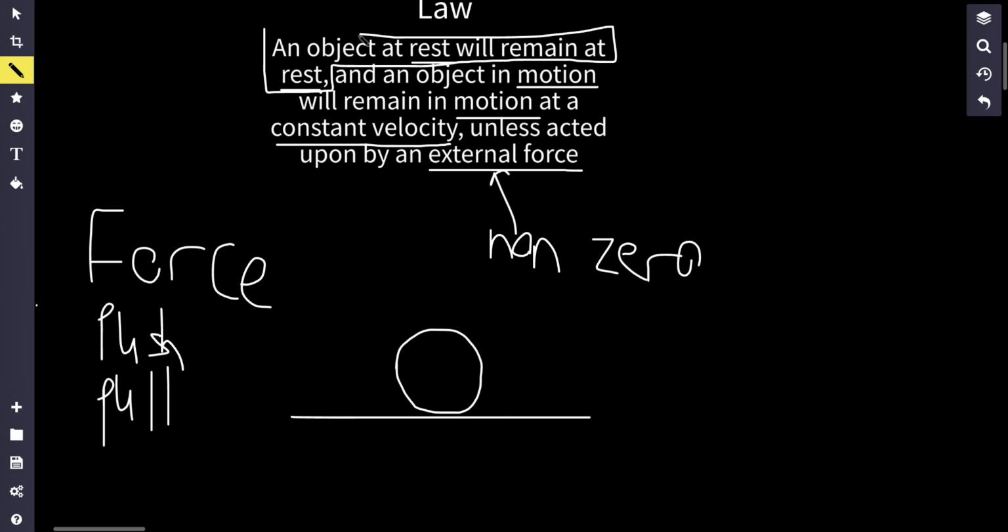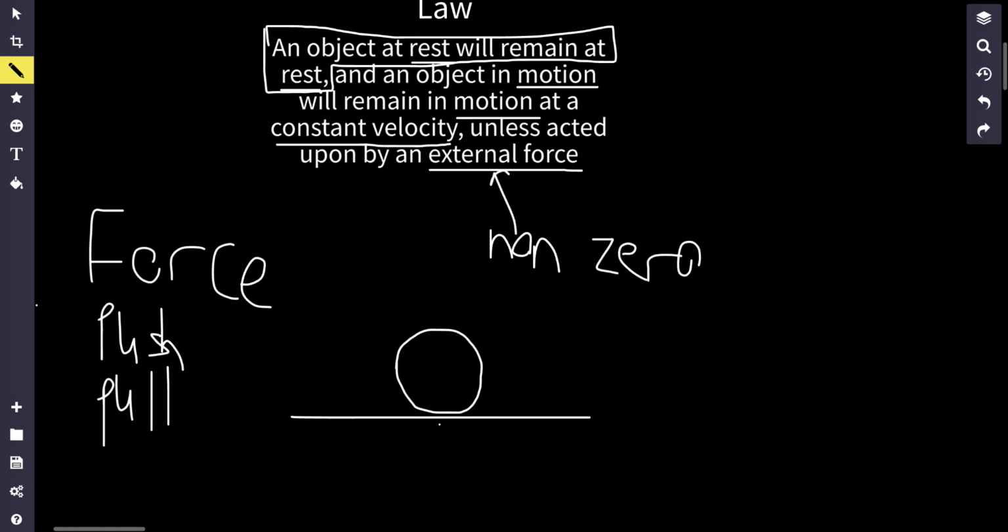Now, I would like to focus on this first part. An object at rest will remain at rest. What does this mean? Well, if this ball isn't moving anywhere, it's going to continue not moving anywhere unless it's acted upon by an external force. So let's say I apply an external force, aka I push the ball. Well, this ball is now suddenly going to move. If I was not there and I did not push the ball, it's not going to do anything. It's just going to stay at rest.